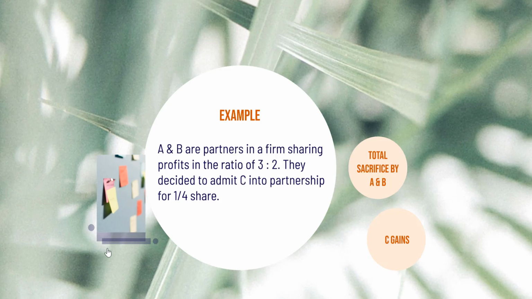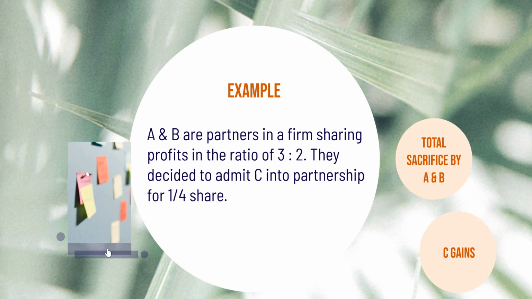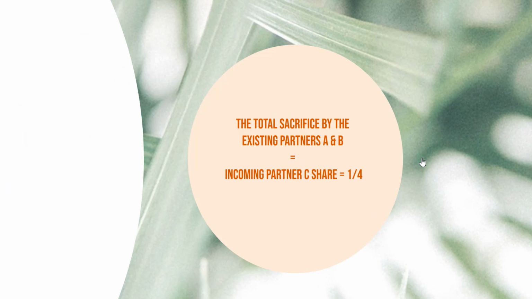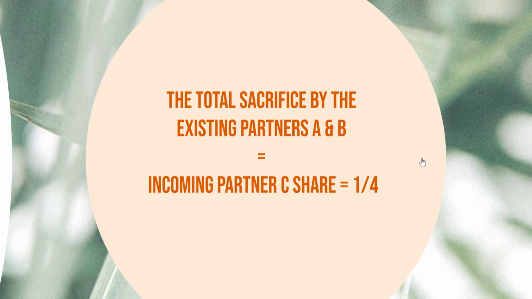We'll see an example of admission of a partner. Let's say A and B are partners in a firm sharing profits in the ratio of 3:2. They decided to admit C into partnership for 1/4 share. Now the total sacrifice by the existing partners A and B will be equal to the incoming partner C's share, which is in this case 1/4.